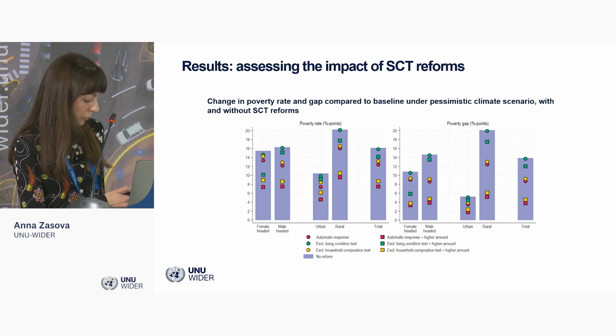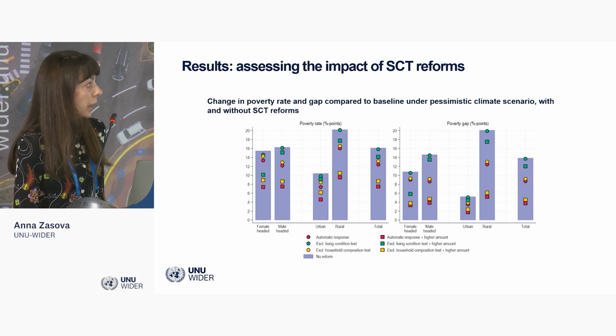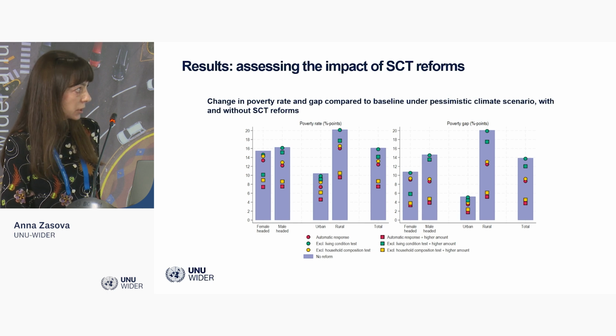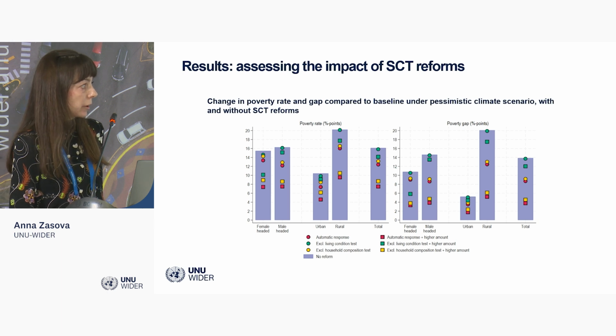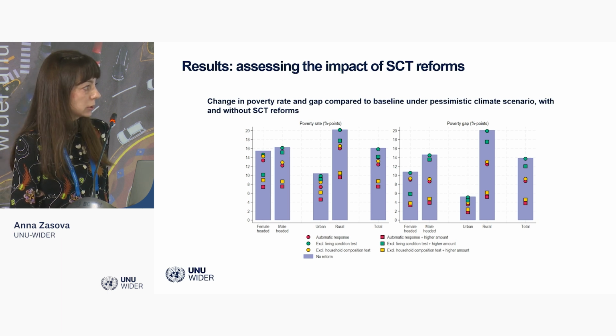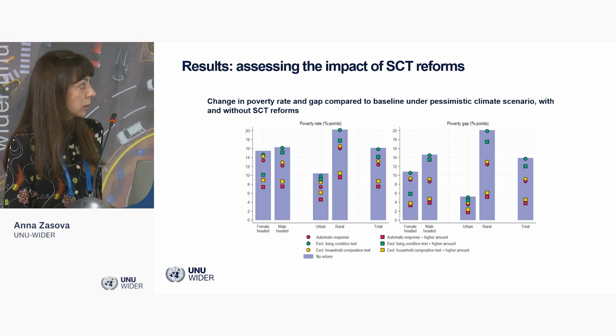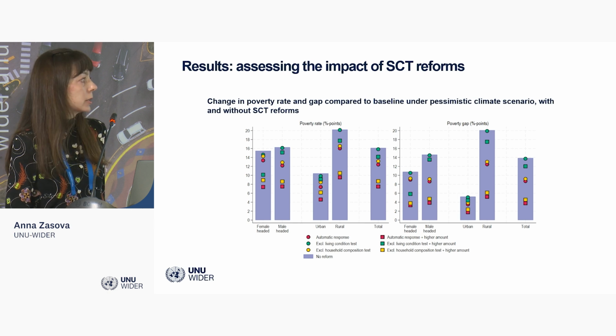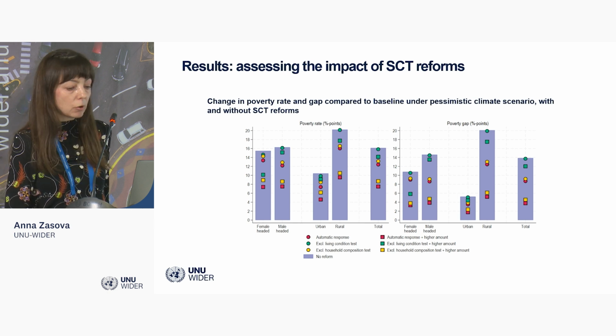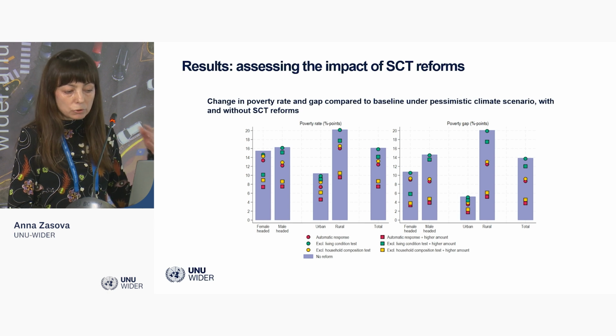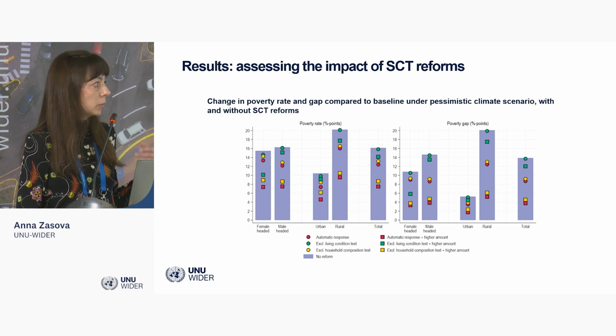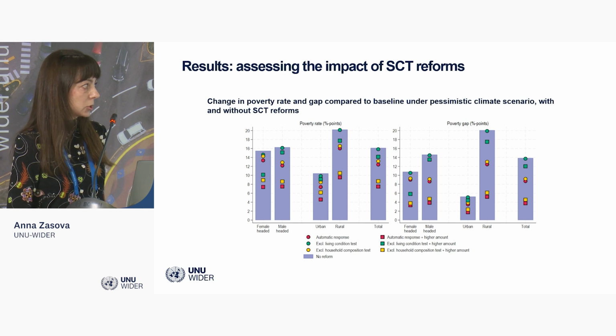And here is the result on poverty rate and poverty gap. And again, a similar conclusion. First of all, by reforming social cash transfer, we are able to prevent an increase in the poverty gap of about 10 percentage points and about a 10 percentage point increase in the poverty rate. And again, yellow squares and red squares are quite close to each other, so the removal of the household composition test allows us to replicate the effect of the perfectly targeted benefit.